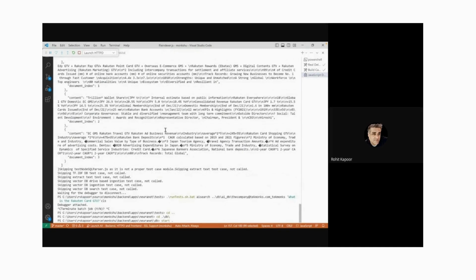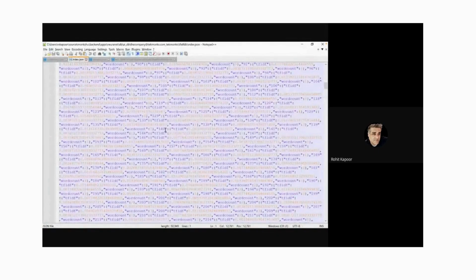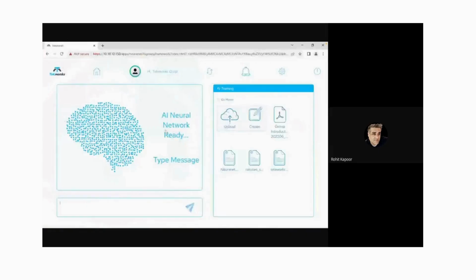And I will match you to all the GTVs. Now, what happens is when you do matching like that, the LLM becomes the final arbitrator. LLM says, okay, you gave me a bunch of vectors, but you asked me a question about Rakuten, not of Tekmonks, but you did give me a vector of Tekmonks also. But when that happens, that's when your LLM will give you hallucination, because it gets a bunch of information.